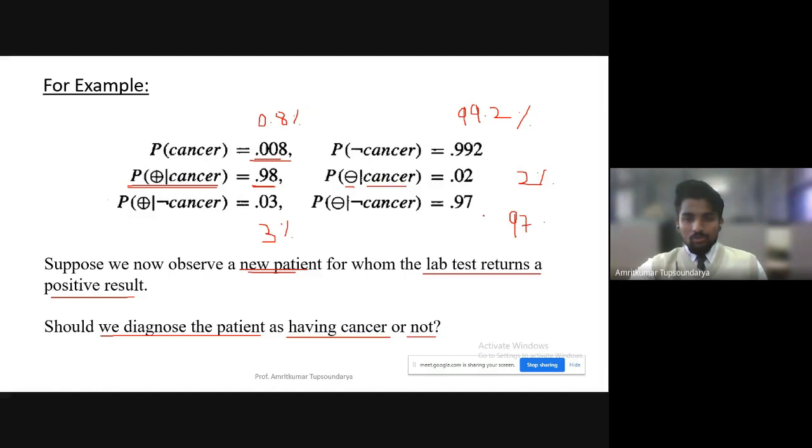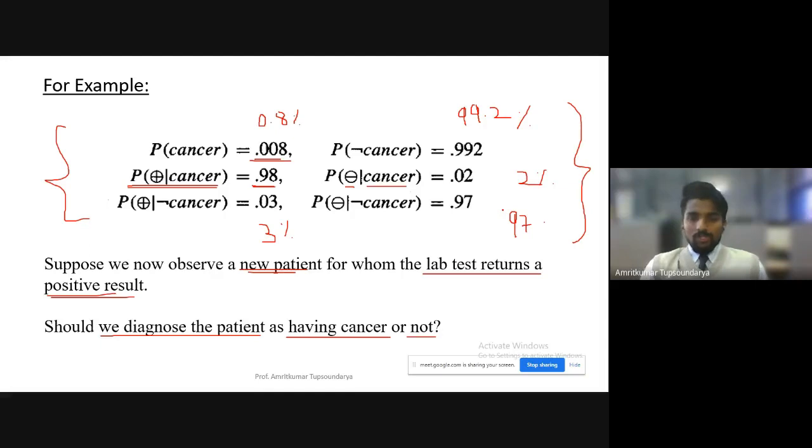So these statistics are the complete information. You now have a picture of how accurate our system is, and we have a new patient whose lab test is positive. So with this prior knowledge, or this prior information, these are nothing but the prior probabilities, correct?